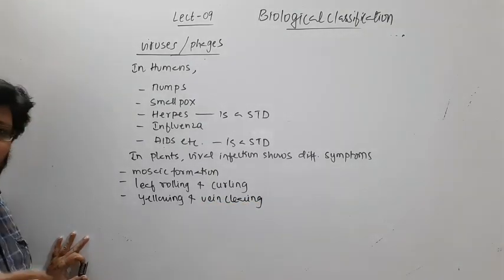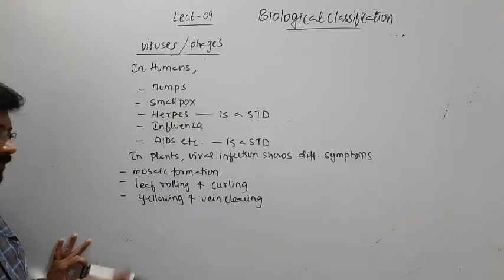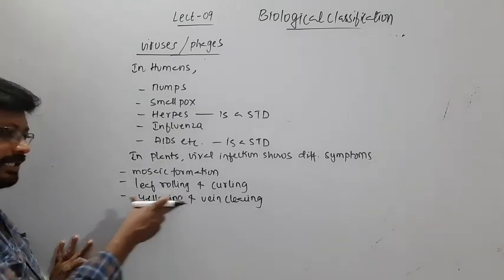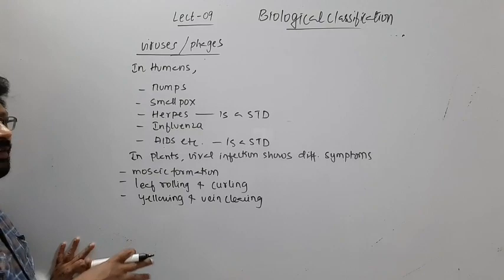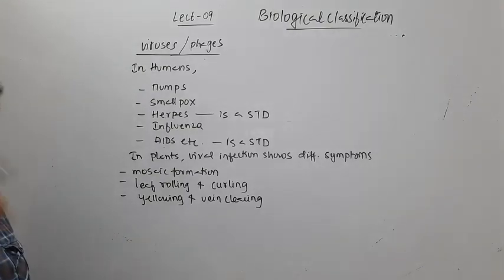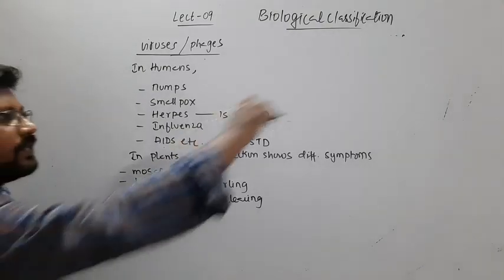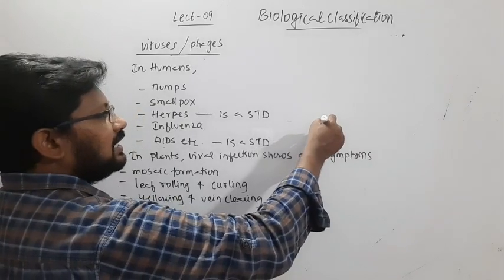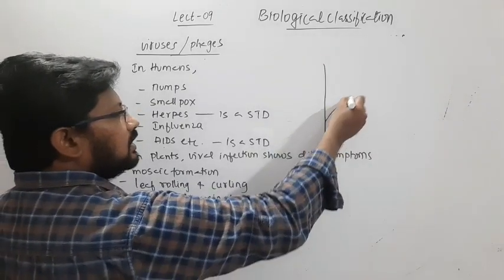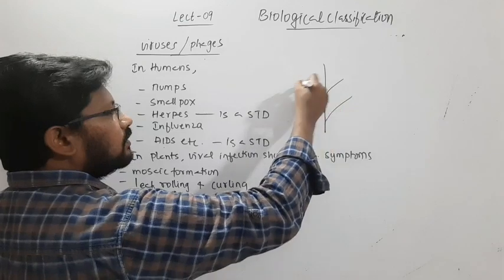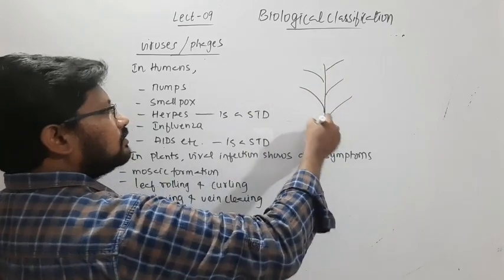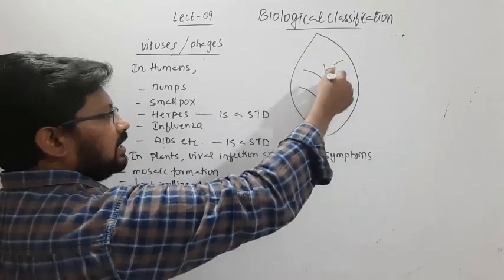Here some of the parts may turn yellow, especially the veins, where certain cells die. So the vein will turn yellow, and that will be seen very clearly.